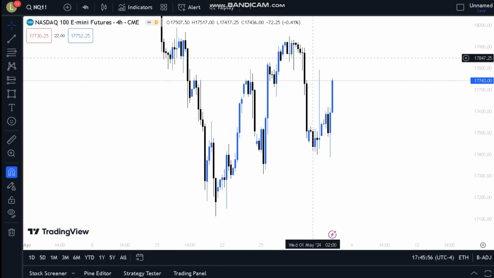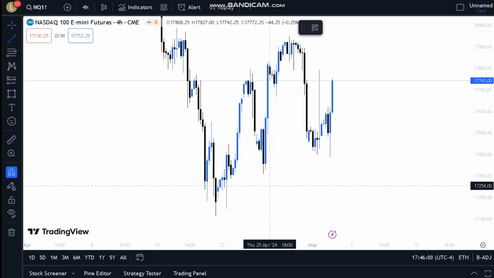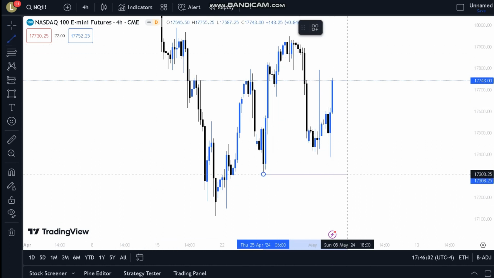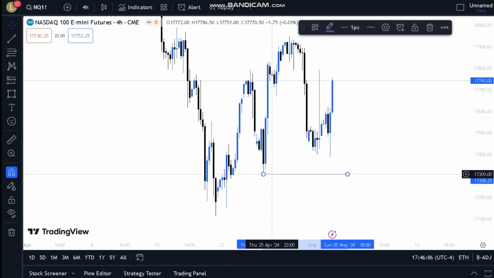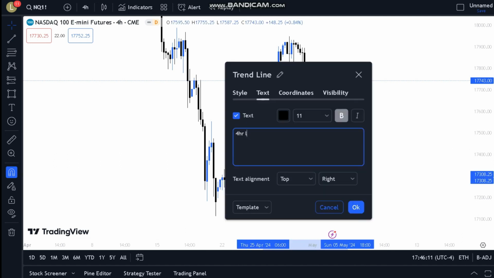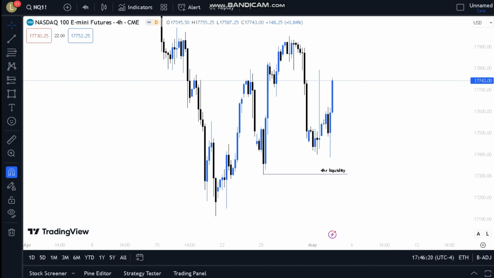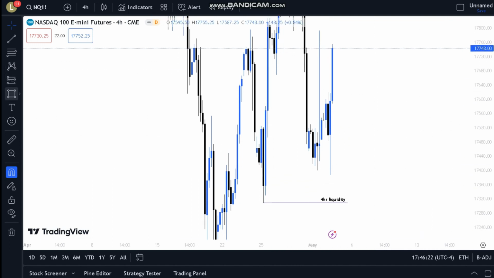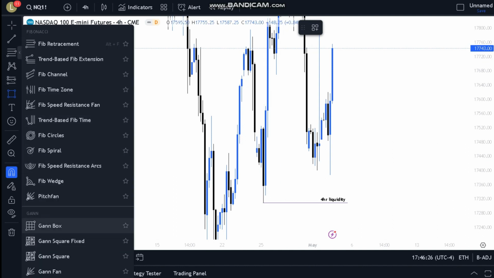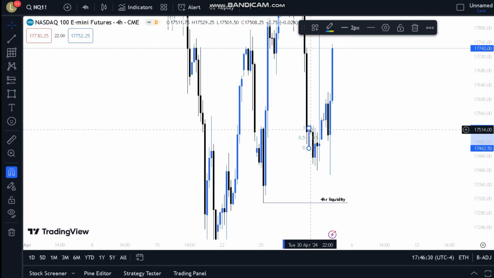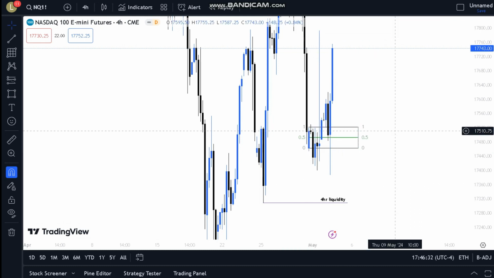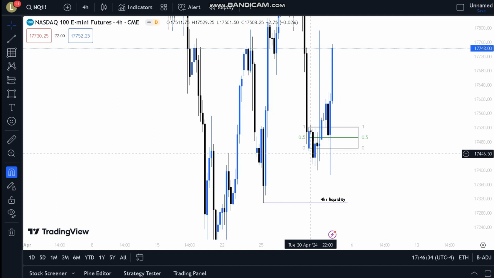So price is moving with a lot of momentum to the downside, and usually when price moves like this, I'm expecting some sort of liquidity to be taken. This was the next main low that we had, 4-hour liquidity right here. Mark it out. I was fully expecting this 4-hour liquidity to get hit, but because of FOMC, we consolidated and didn't get hit. But that's okay, don't worry about that. There was this order block or up close candle right here. As you can see, this is an up close candle, and it should not be violated if price wants to keep going down after this break right here, right?